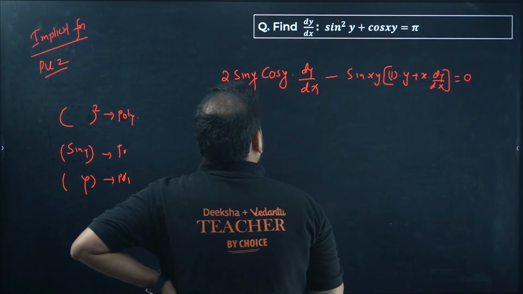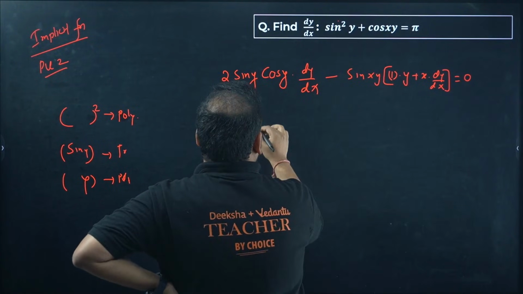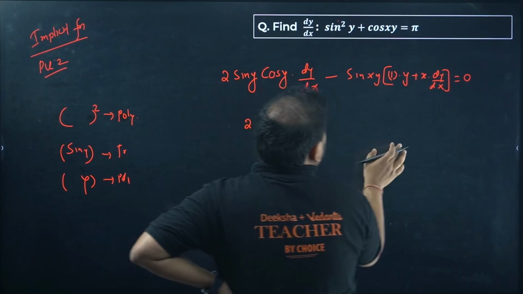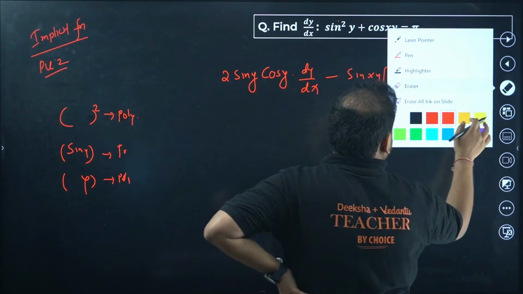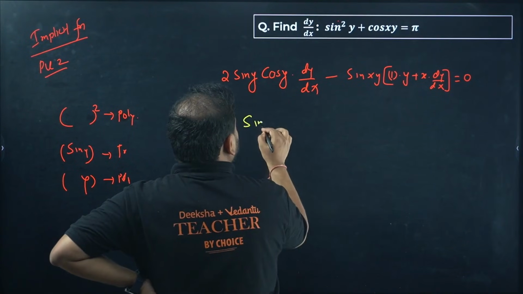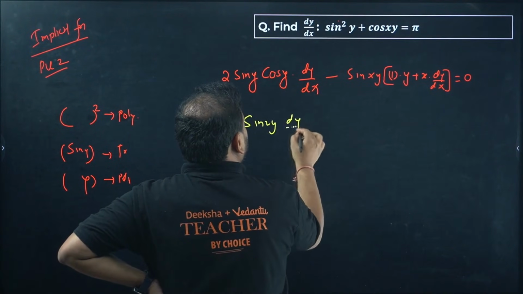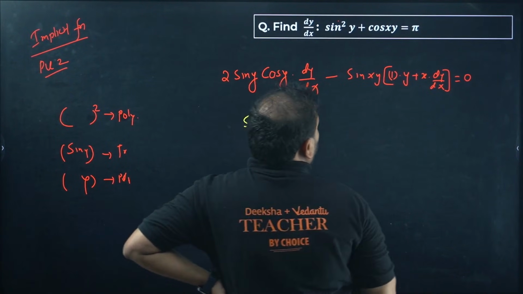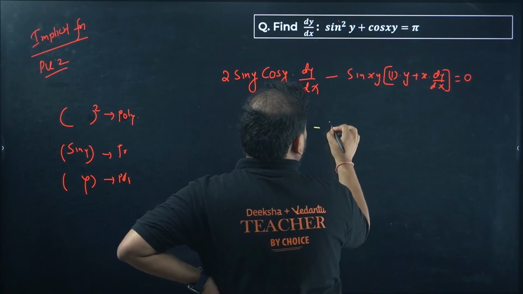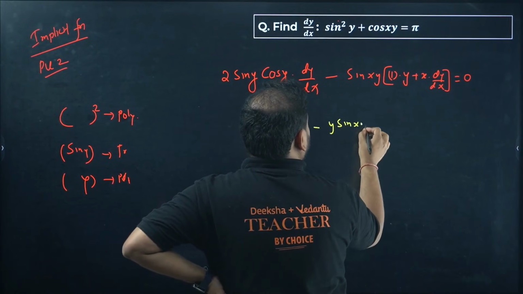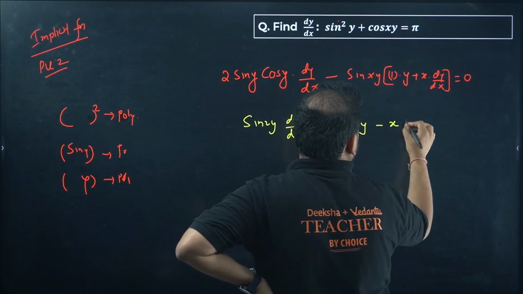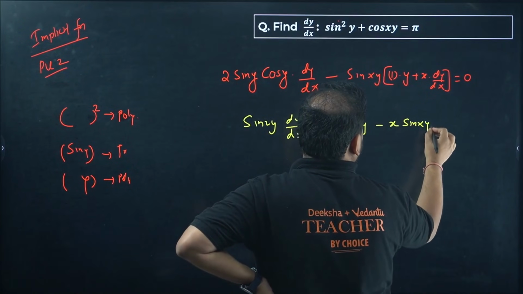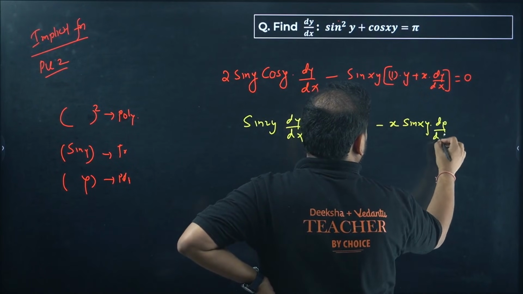Great, sir. Take 2 sin y cos y. It will become sin 2y. I can represent it like this only, sin 2y dy by dx. Over here what I have is minus y sin xy, and over here minus x sin xy dy by dx equals 0.